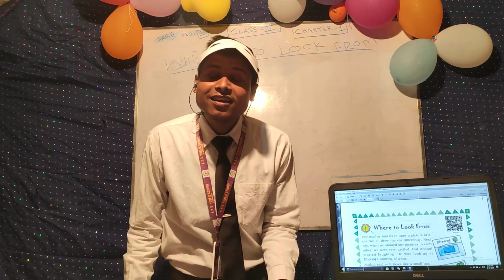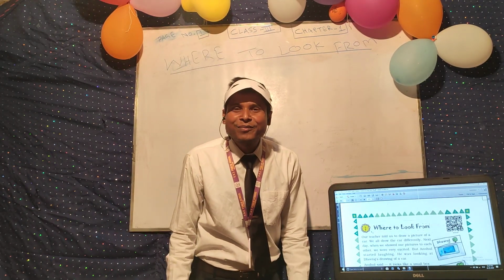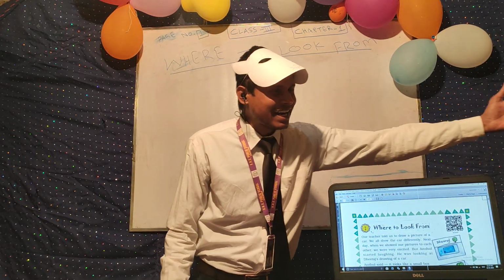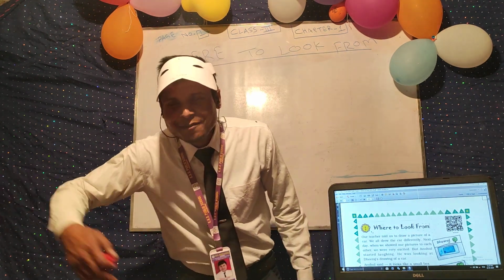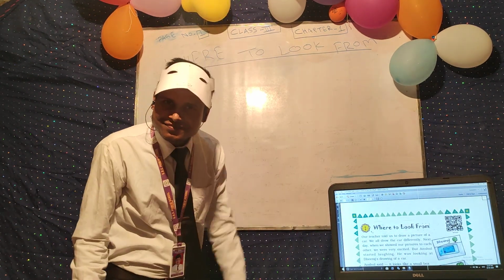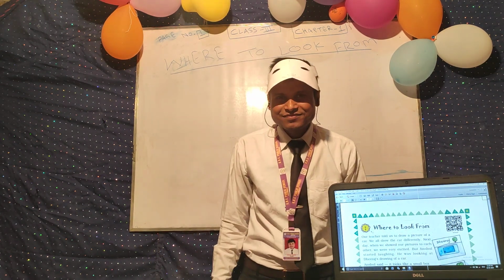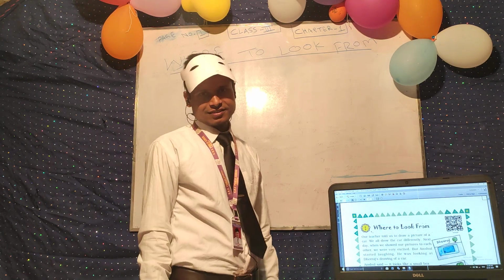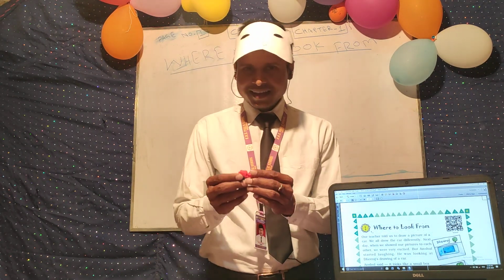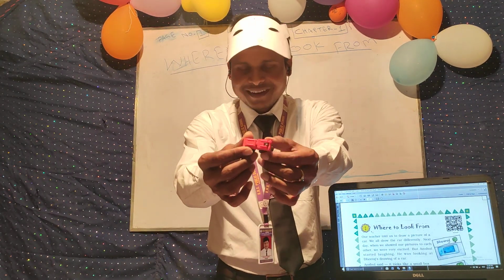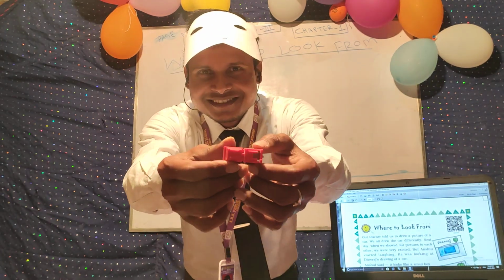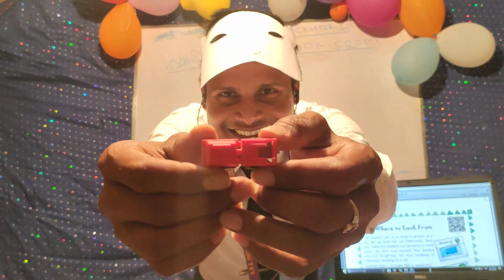Suppose we see from different sides, like from left, from right, from top, from bottom: side view, front view, rear view, all of these. Suppose I have got this. Can you say what is this? Are you able to see this?